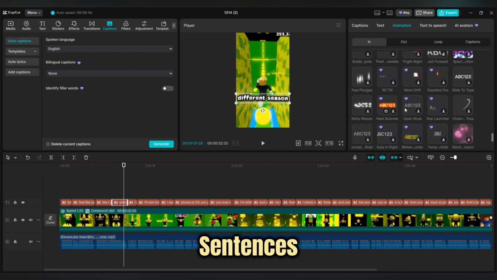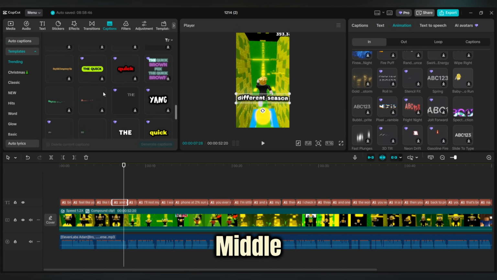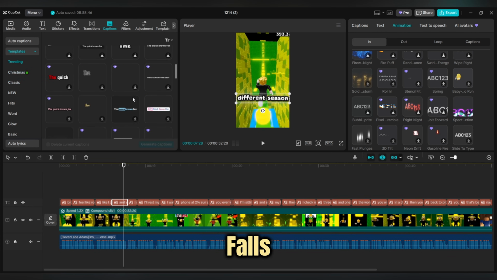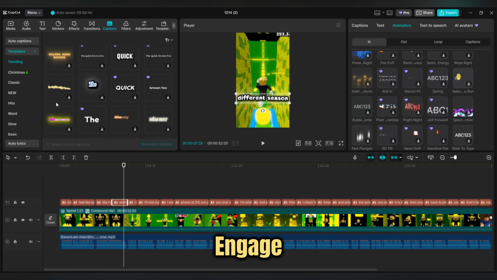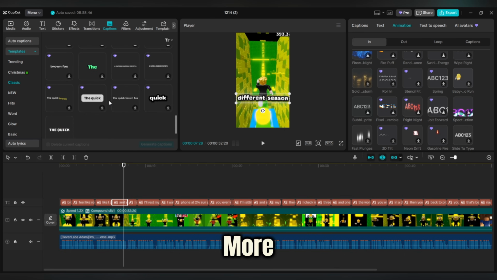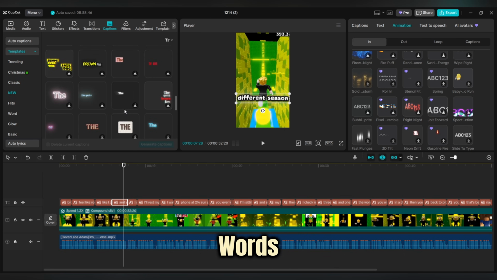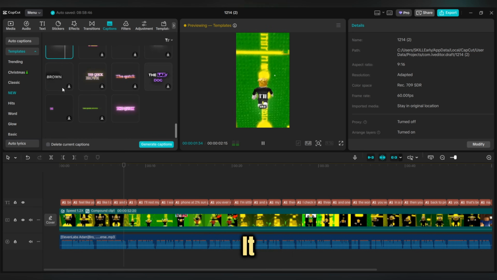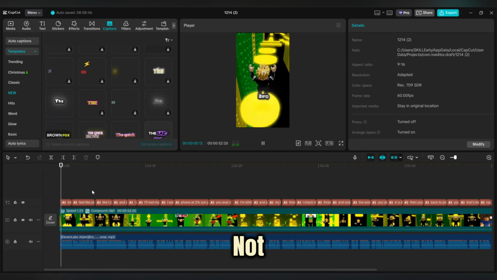It's best to break sentences into a few keywords and place them in the middle of the video or slightly below the center of the screen, where the viewer's eye naturally falls on them. This simple technique will engage the attention between the image, text, and audio simultaneously. If you want to be more professional, you can highlight important words by changing their size, bolding, or using a different color. But don't overdo it. The goal is to emphasize intelligently, not clutter.